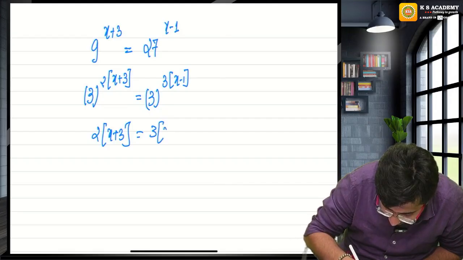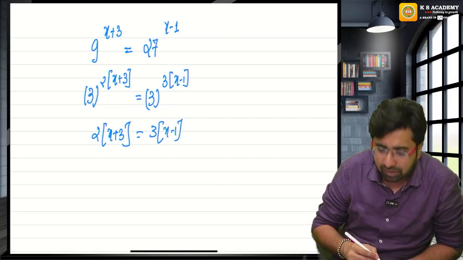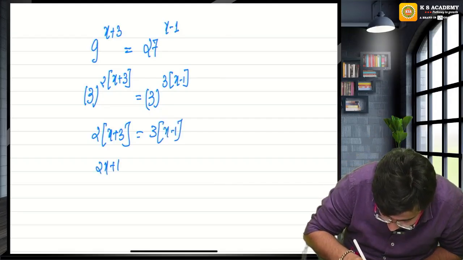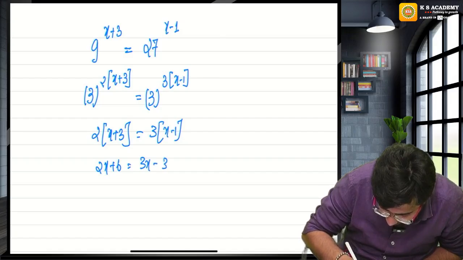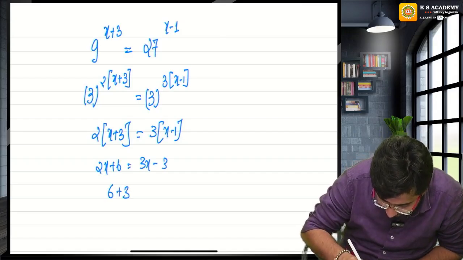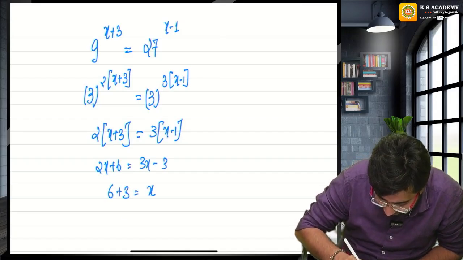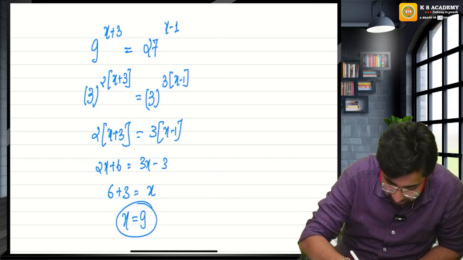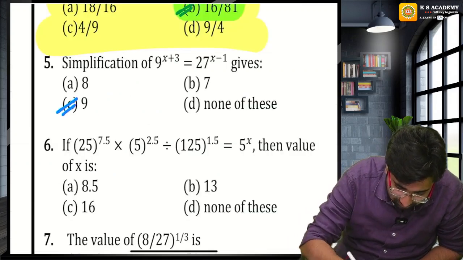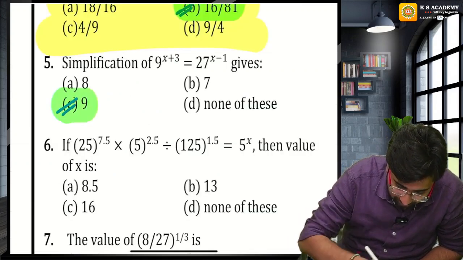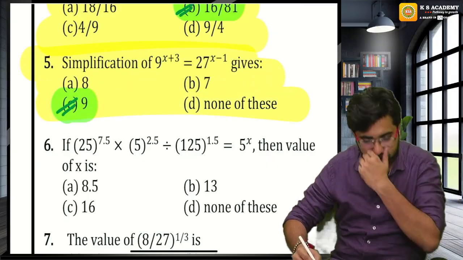From here we can have the value of x. Let's open the bracket: 2x plus 6 equals 3x minus 3. 6 plus 3, and 3x minus 2x, so x will be 9. Option C is the right answer.